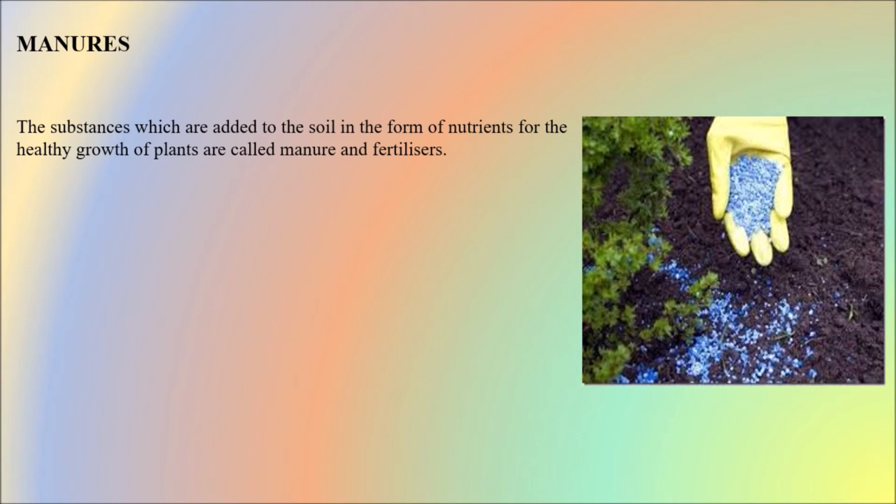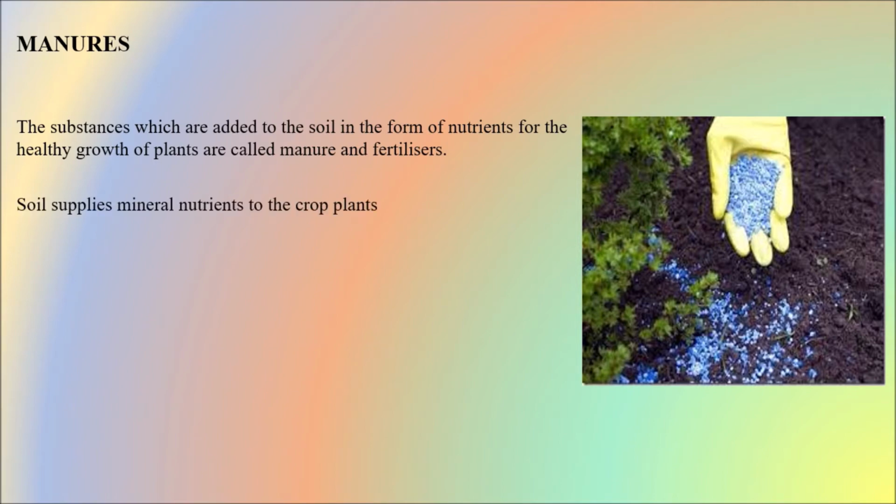Manures or fertilizers are the substances which are added to the soil in the form of nutrients for healthy growth of the plants. So, in order to have a healthy growth of plants, we add some substances to the soil. These substances are called manure or fertilizers.